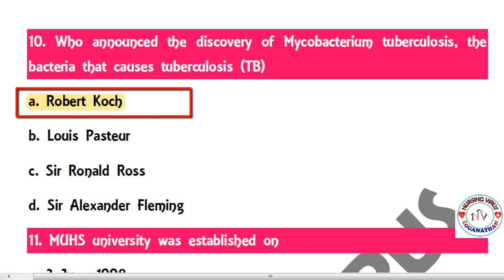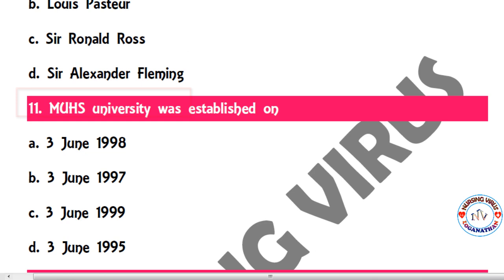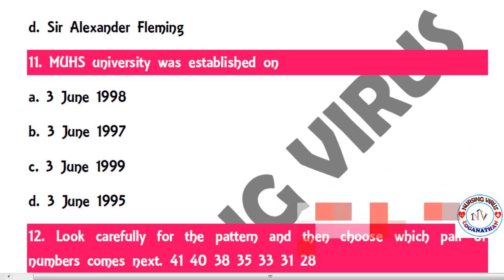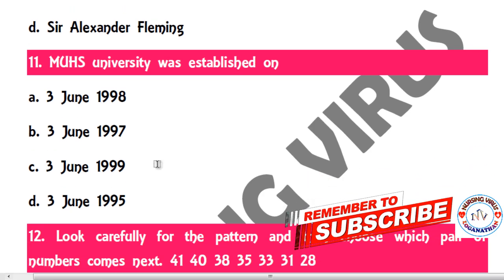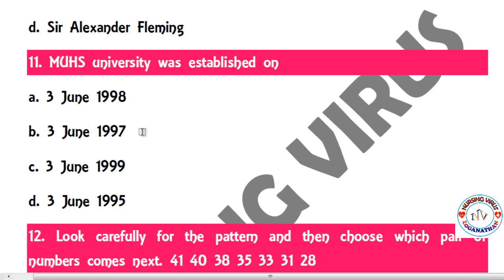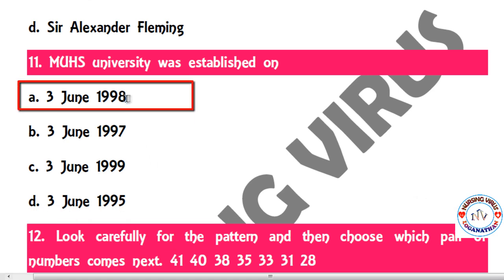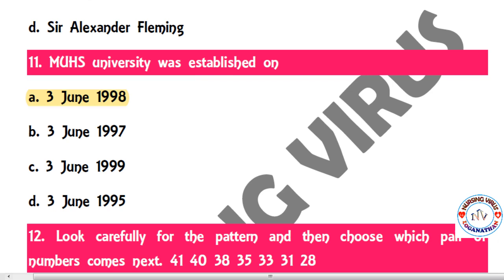So the next one: the MUHS University was established on which date and which year? The options are 3 June 1998, 3 June 1997, 3 June 1999 and 3 June 1995. Here the correct answer is that on 3rd June 1998, the MUHS University was established.